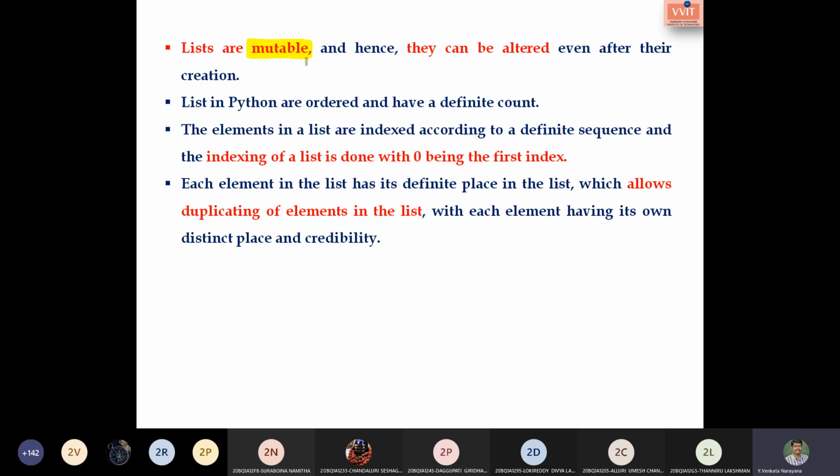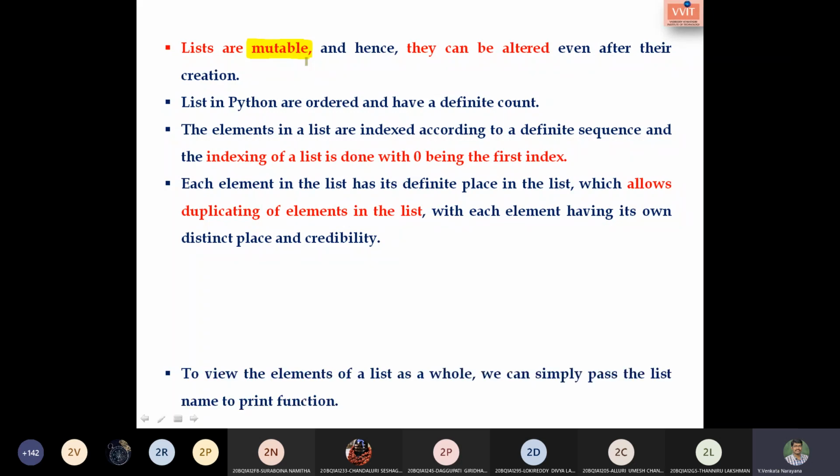Please make sure I have given 2 note points. That is, a list is mutable, which means it can be altered even after creation. And another note point is, we can have a duplication of data in the list. Okay, these are the 2 main points that we have to note.